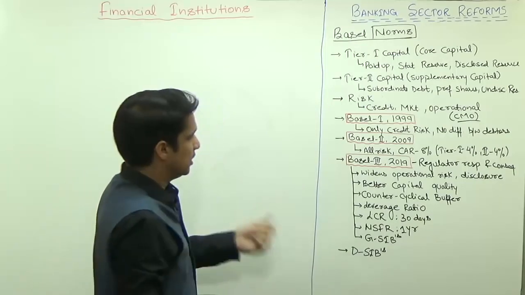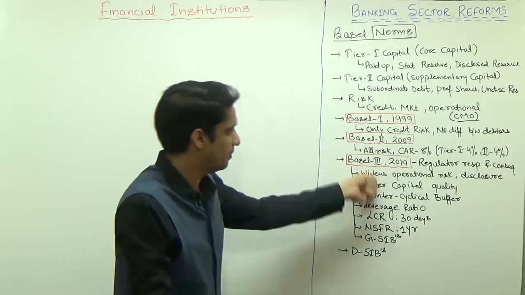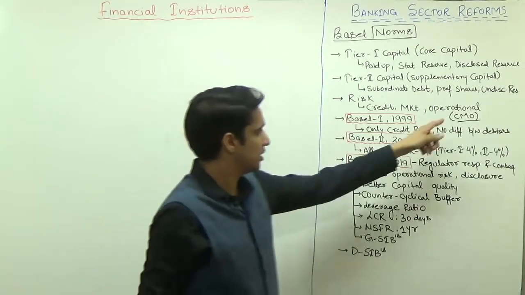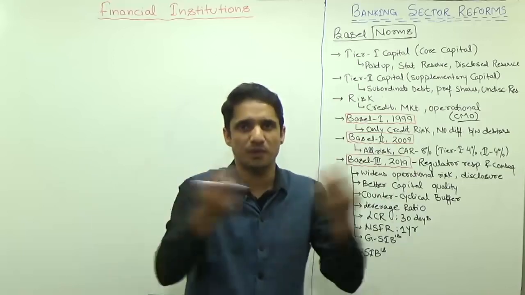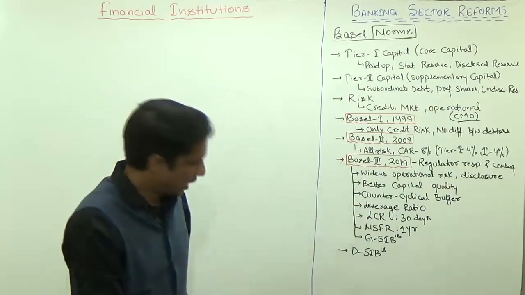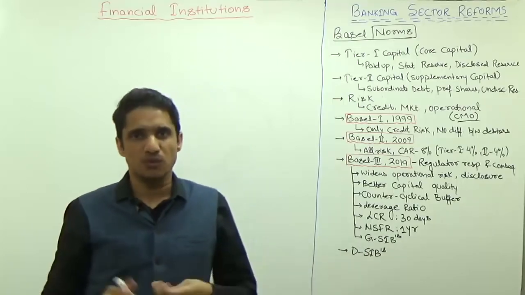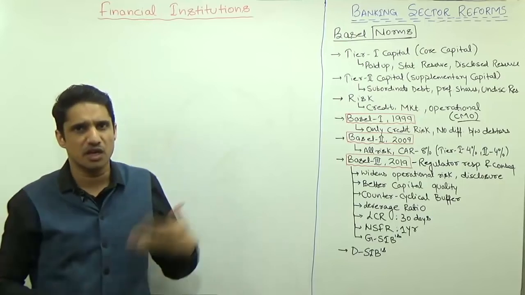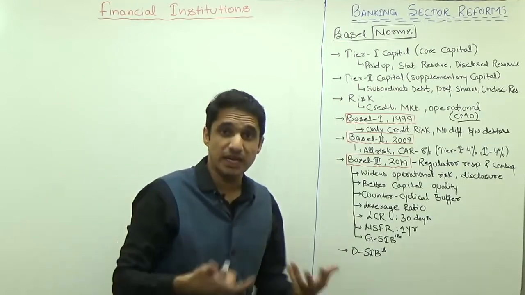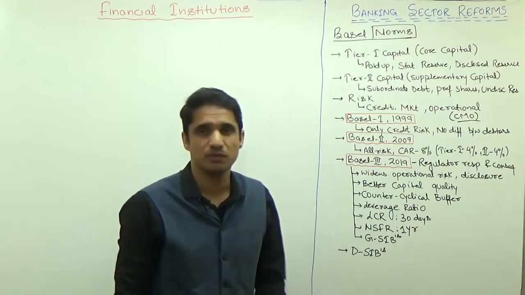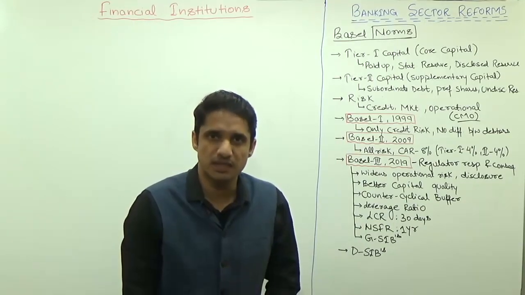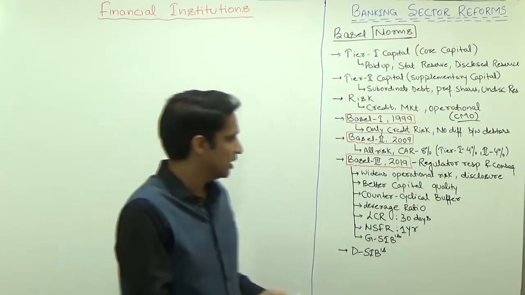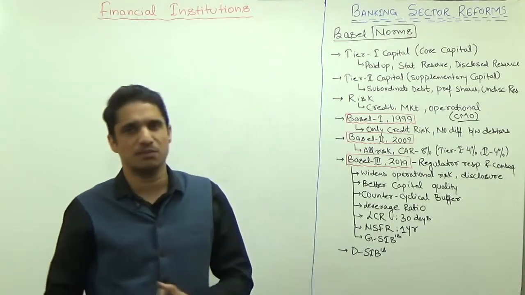Following are the new things which were added in the Basel 3 norm. It widens the scope of operational risk, the third type of risk. New things have been added. Then the disclosures: more information the bank should share with the shareholders, with the market, with RBI and all these things. Exactly what these are, we don't know, because the deadline is 2019 and this is only 2016. Once this information comes, then that may be relevant from an exam perspective.